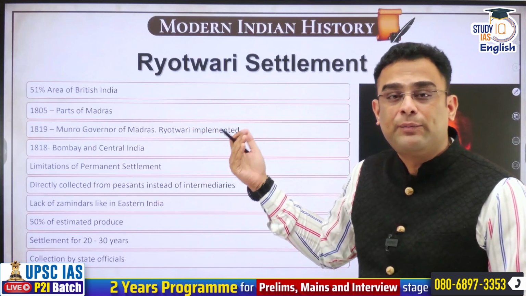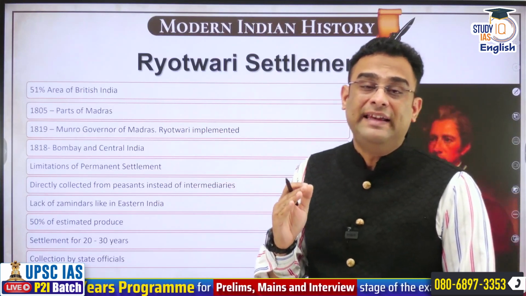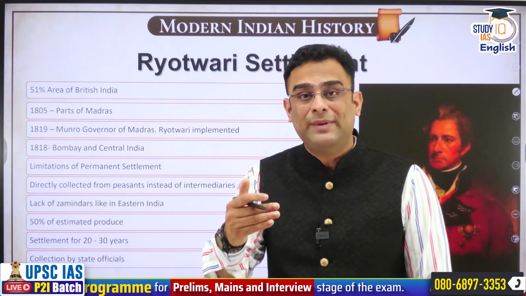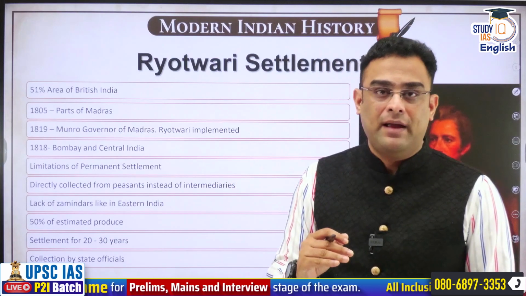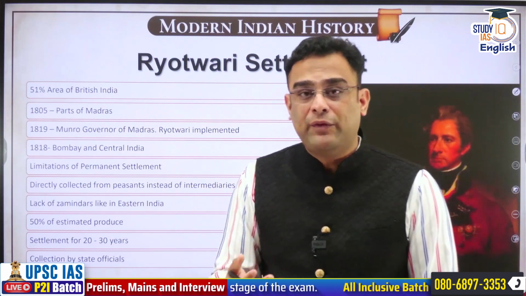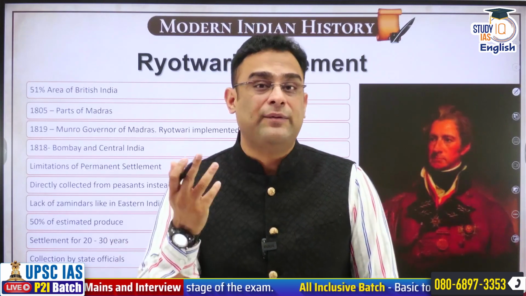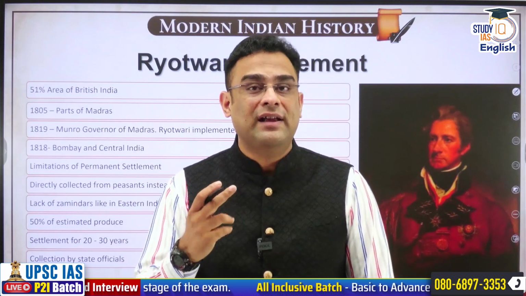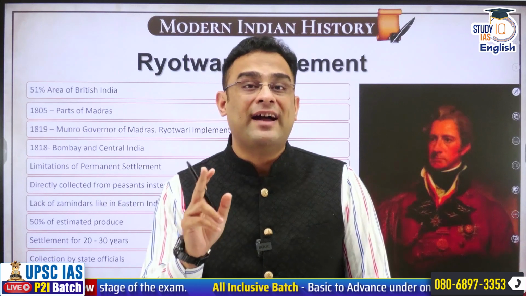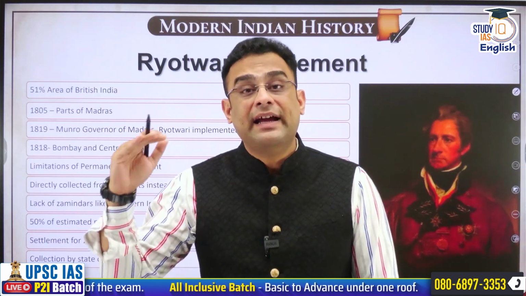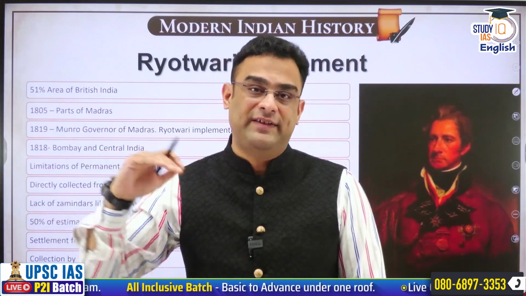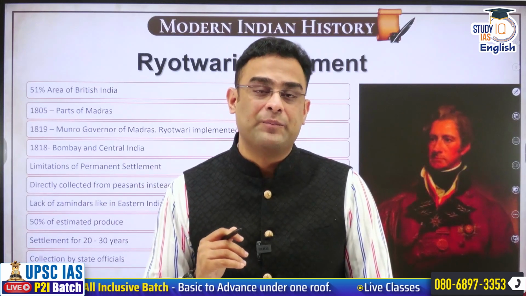Now that system was problematic because East India Company's income in that sense was fixed. If the Zamindar through his effort was able to increase cultivation and get more returns, then East India Company would not have a share in that. EIC's income was perpetually fixed at that same level.